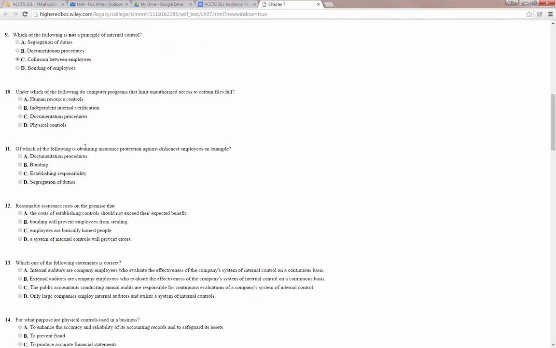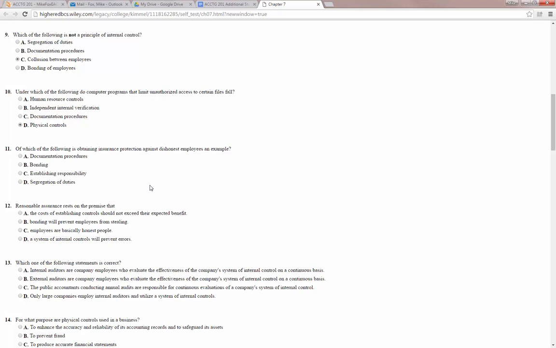Number 10, under which of the following do computer programs that limit unauthorized access to certain files fall? Human resource controls, independent internal verification, documentation procedures, or physical controls. This one doesn't seem so obvious to me, because I guess I could, in my brain, make it fit in a couple places. But to me, this is a physical control. It limits physical access to information that the person shouldn't have access to. This is one I'll be interested to see if we get right when we do the check.